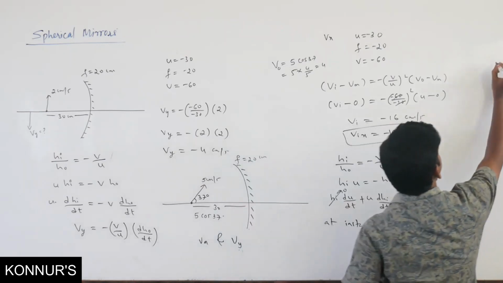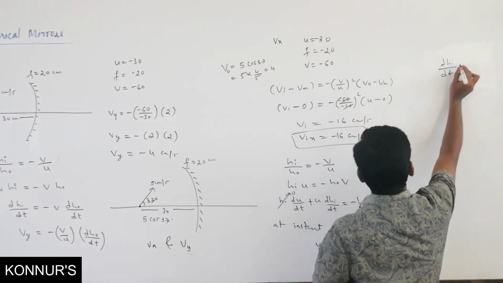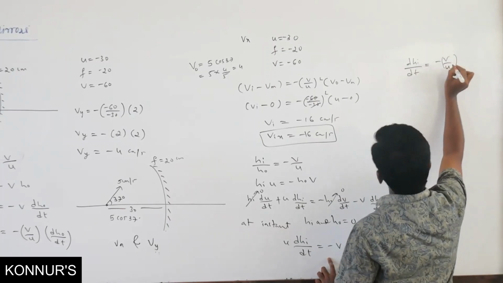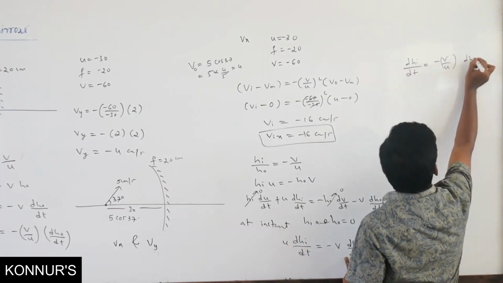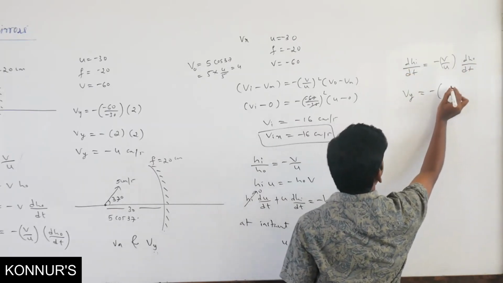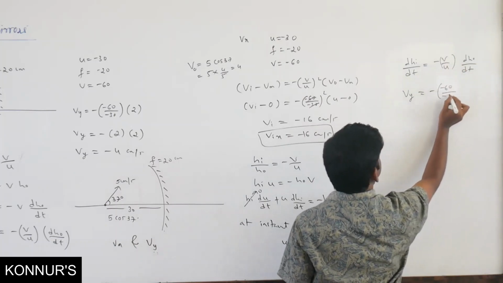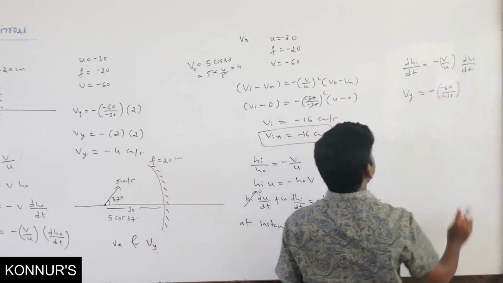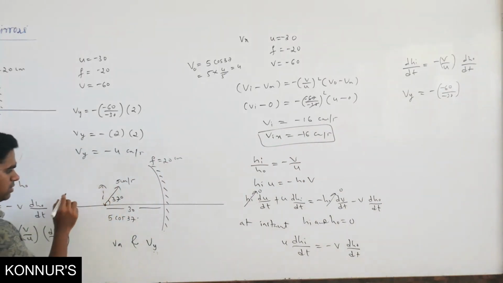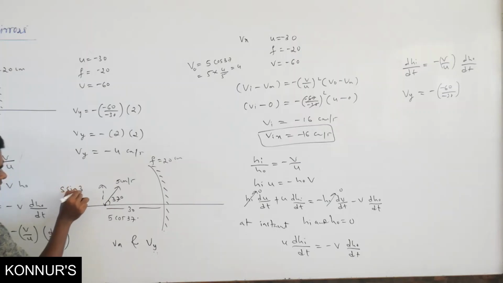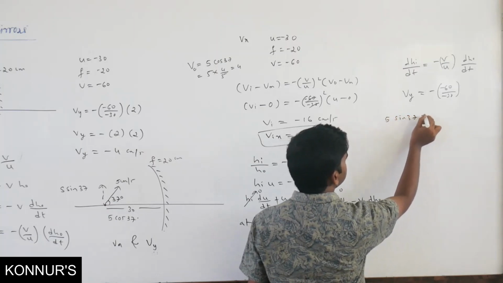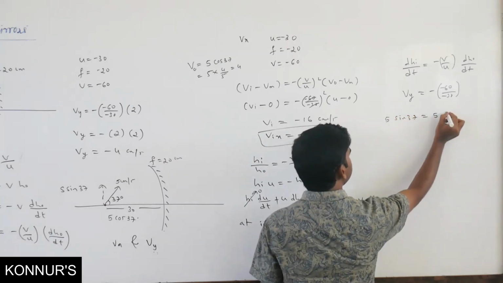So dhi by dt equals minus v by u into dh naught by dt. This is the velocity along y; v is minus 60 and u is minus 30. Velocity along positive y is 5 sin 37. 5 sin 37 means 5 times sin 37, which is 3 by 5.